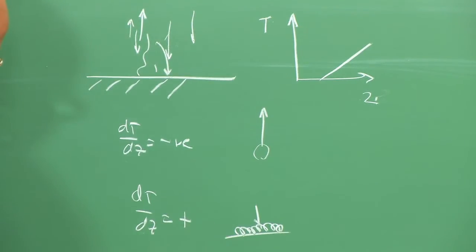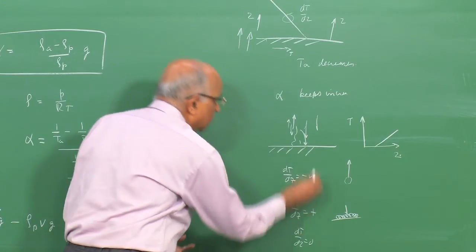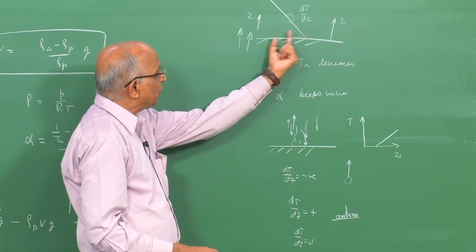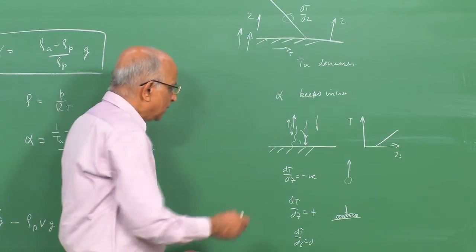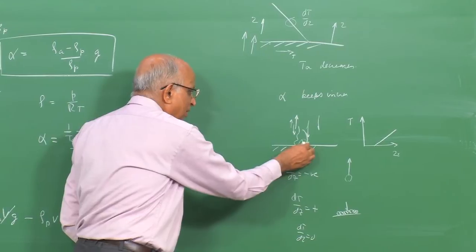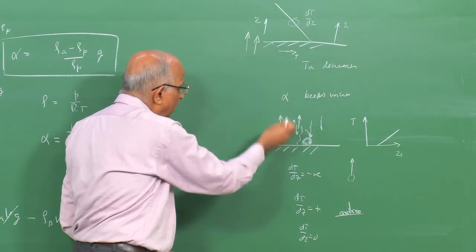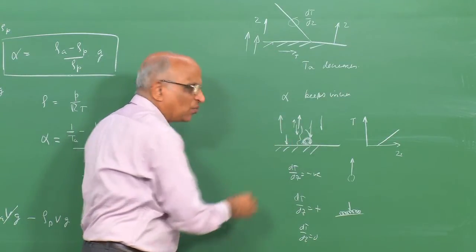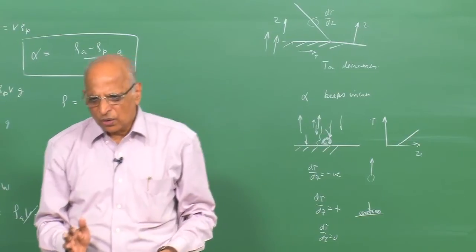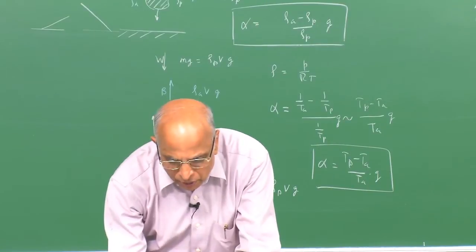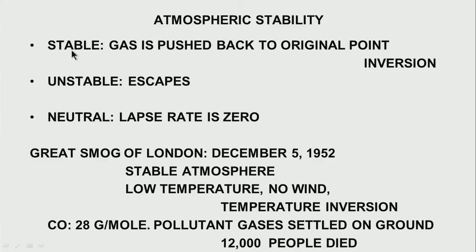If I have dT by dZ equal to 0, well, there is no motion of the parcel of gas. Therefore, the temperature gradient above the surface of the earth within the atmospheric boundary layer decides whether some parcel of gas which is formed will get lost upward or will come back, and this is what is mainly used to say whether the atmosphere is stable, unstable, or neutral. We say that the atmosphere is stable when the gas is pushed back to the original point because I have temperature inversion.